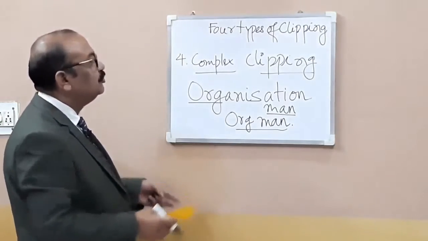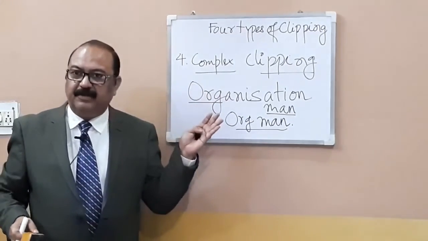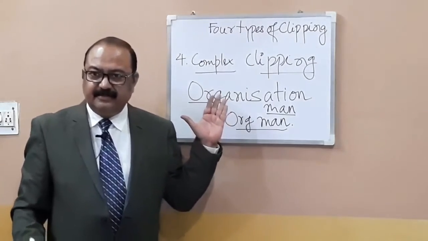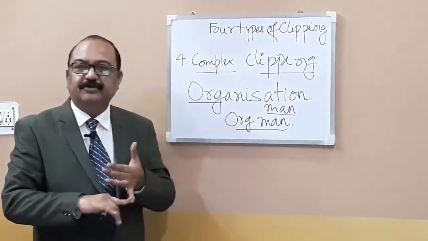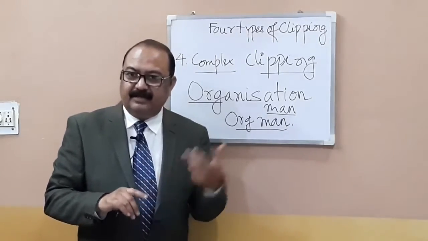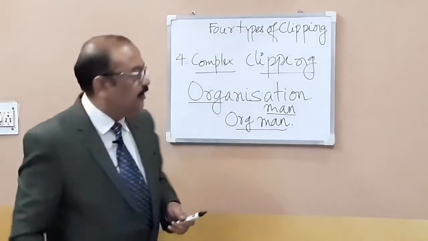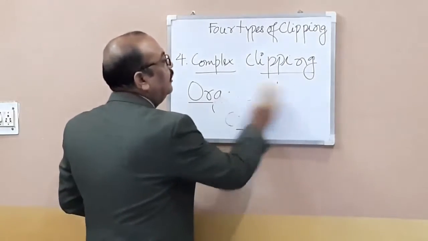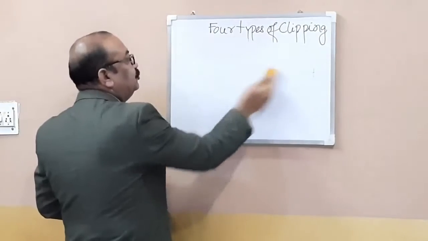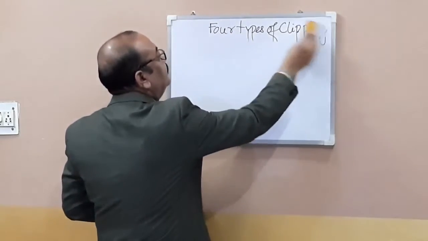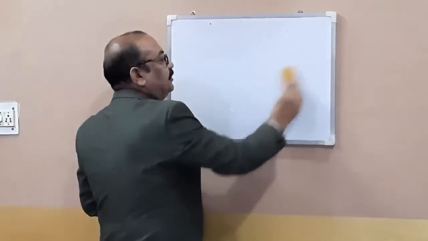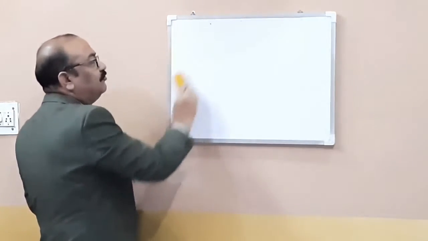So we have discussed four types of clipping. Let us repeat them: back clipping, very good, fore clipping, middle clipping, and complex clipping. Now let us discuss more and more examples. And I would like you to come out with examples that you know, because clipped words are very common, and I know you too know a number of words.